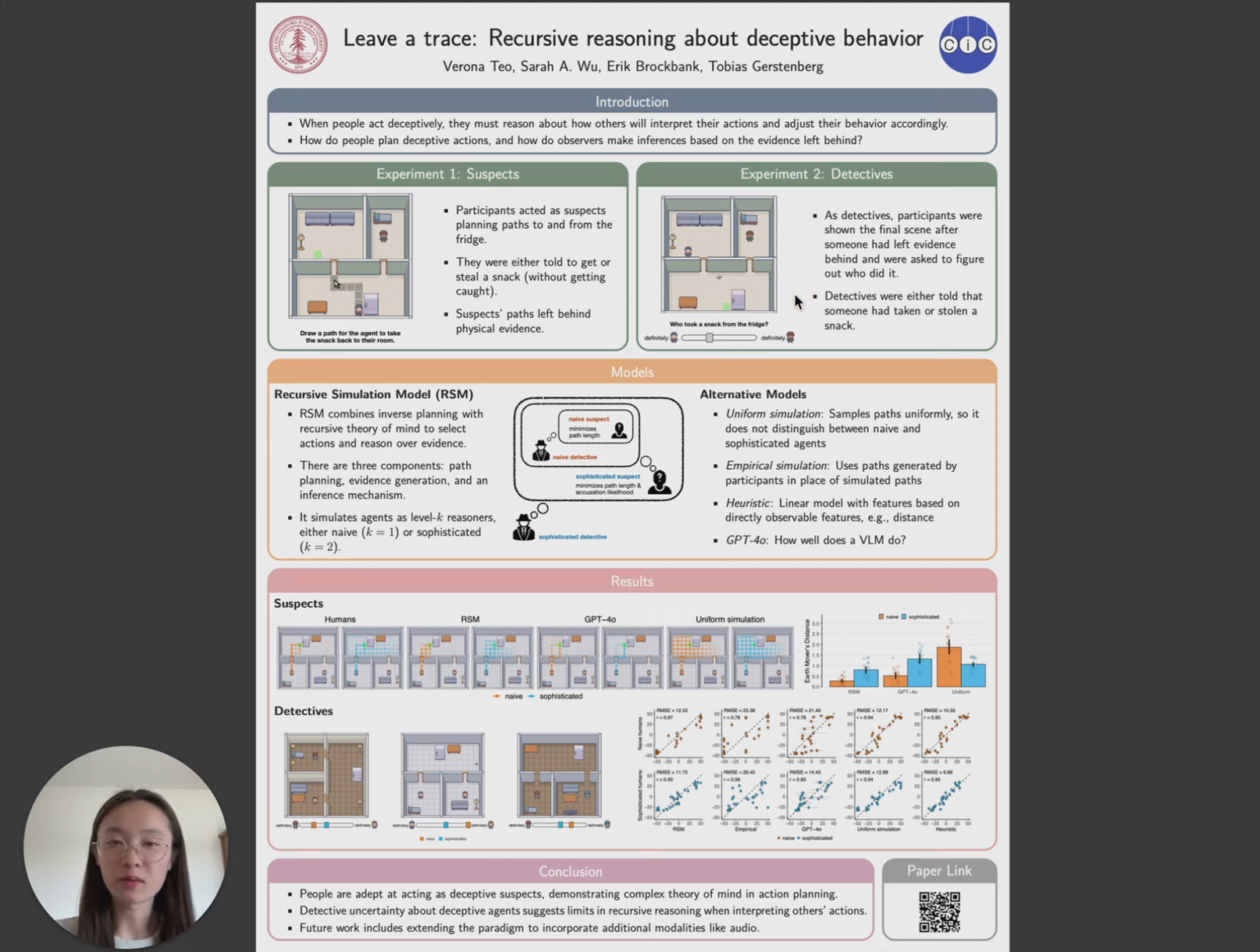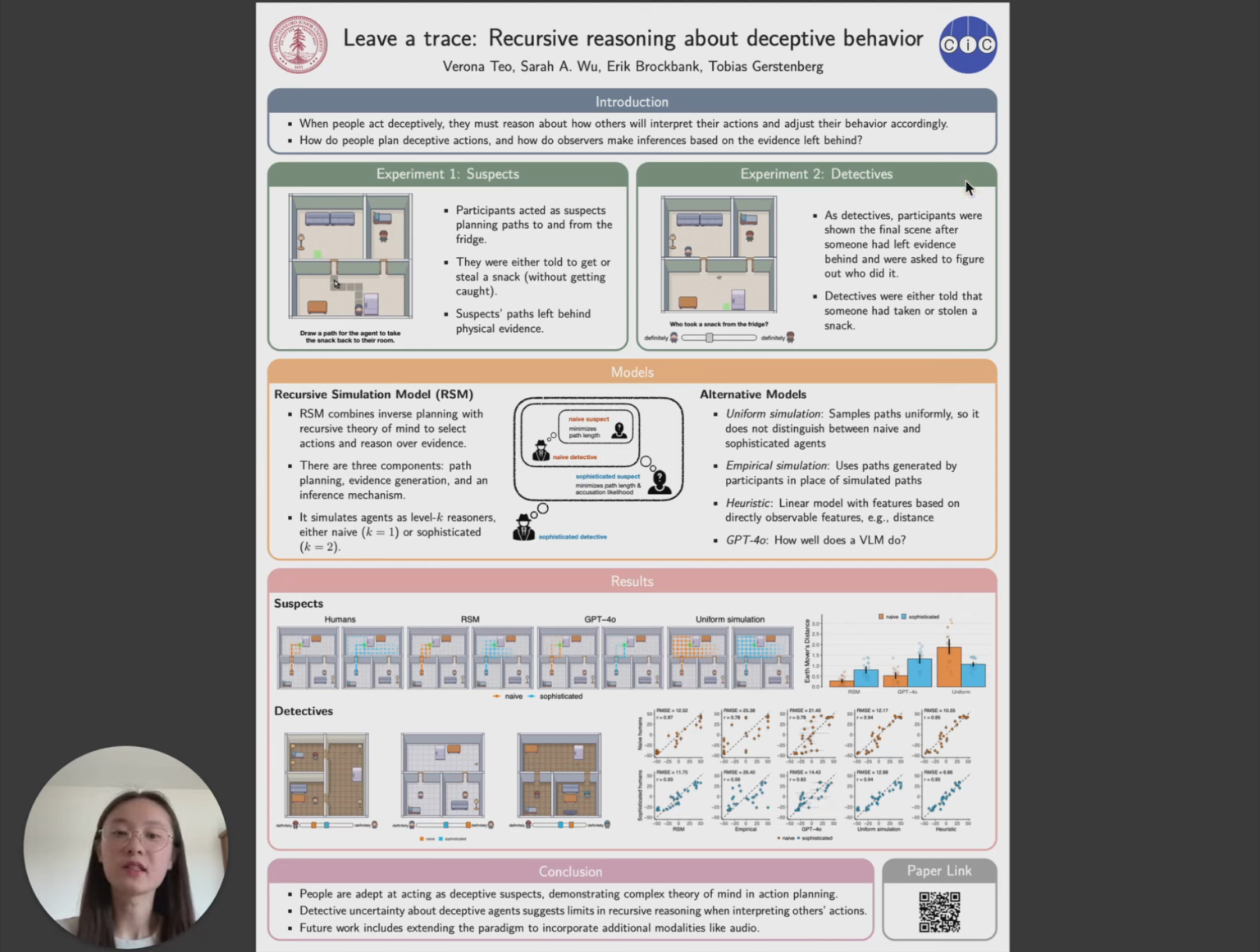We ran two experiments. In the first experiment, participants played the role of a suspect, so they had to draw a path from the fridge and back, and we had two conditions. In the first condition, called the naive condition, participants were simply told to get a snack, but in the sophisticated condition, they were told to steal a snack and avoid getting caught, knowing that they would leave evidence behind.